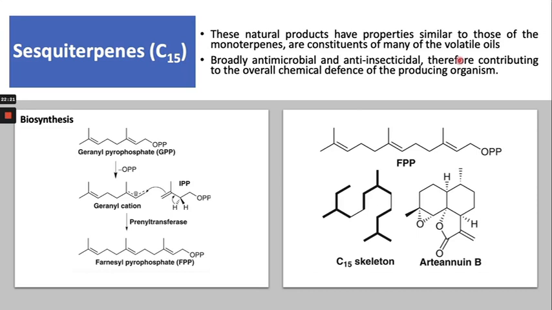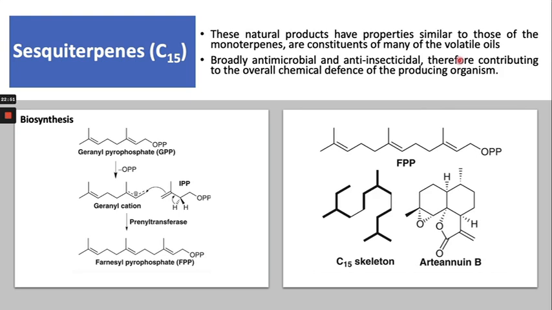Now the second type of these terpenoids are the sesquiterpenes, right? These natural products have properties similar to monoterpenes, and they are also constituents of the volatile oils, right? Essential oils are the volatile oils, and all the volatile oils can be analyzed through gas chromatography.